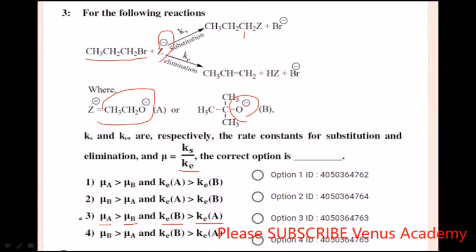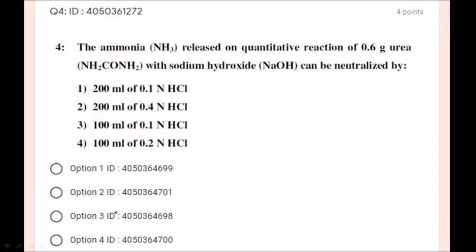So the option number 3 is correct option, students. Next, the ammonia released on quantitative reaction of 0.6 grams of urea with sodium hydroxide can be neutralized by, this is very basic question. Yes, let us see.